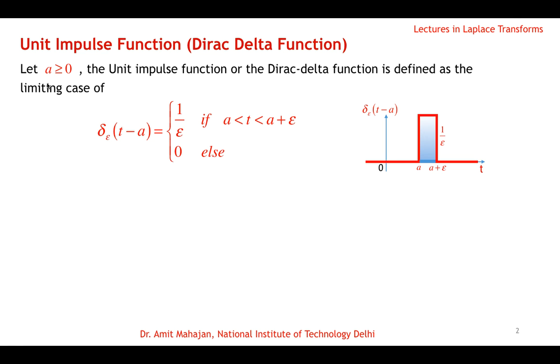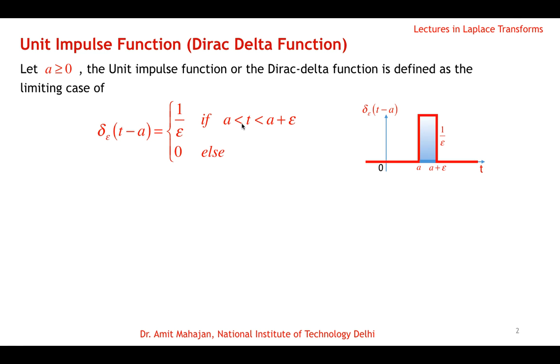Okay. So let a be greater than or equal to 0, and the unit impulse function or the Dirac delta function is then defined as the limiting case of this force which is acting for a very short duration, and we denote it by delta epsilon (t minus a), where epsilon is the duration at the time t equal to a.